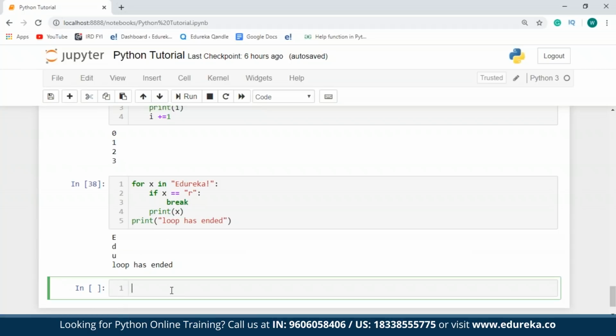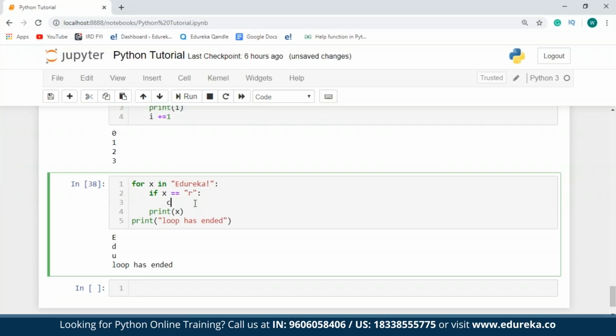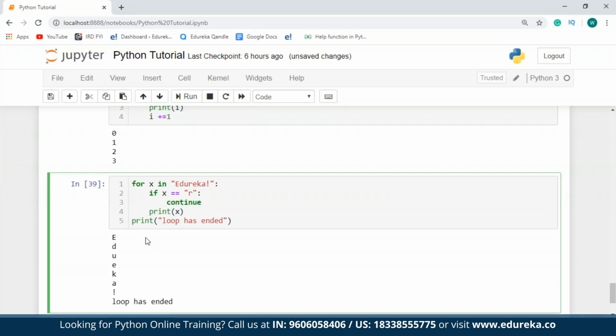So now talking about the continue statement. The continue statement is used to skip the rest of the code in the loop for the current iteration. The continue statement, however, does not terminate the loop like the break statement and continues with the remaining iterations. So basically, when a continue statement is encountered, it only skips the remaining loop for that iteration. So let me just try this out over here. So instead of break, I'll say continue. When r is encountered, the value is skipped, which means when r is encountered, the print statement is not executed.